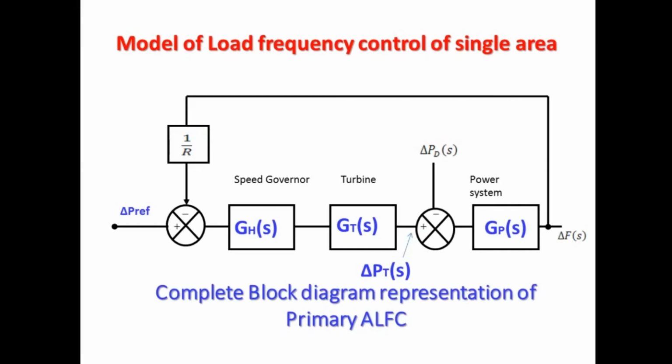And this is the model of a single area load frequency. That's the entire block. So far we have seen the speed governor model, the turbine, and then the power system model. Altogether, this is the model of load frequency control for a single area system. Single area in the sense that we have only one generator. That's why we call this a single area generator.